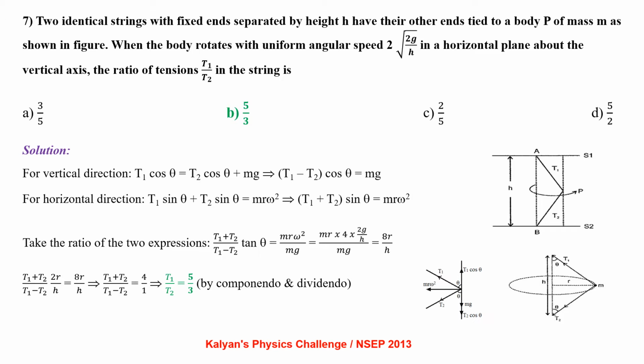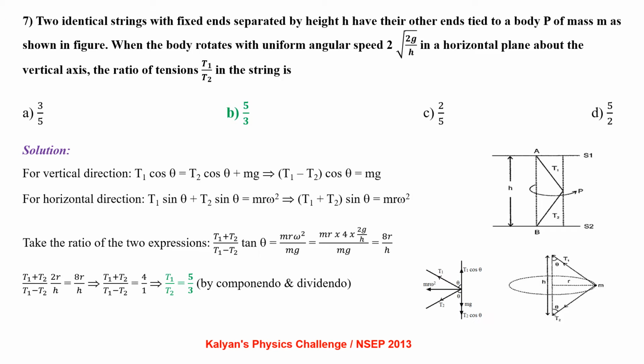For the vertical direction, T1 cos θ = T2 cos θ + mg, that is (T1 − T2) cos θ = mg. For the horizontal direction, T1 sin θ + T2 sin θ = mrω², that is (T1 + T2) sin θ = mrω². Taking the ratio of the two expressions, (T1 + T2)/(T1 − T2) tan θ = mrω²/mg, which is 8r/h.